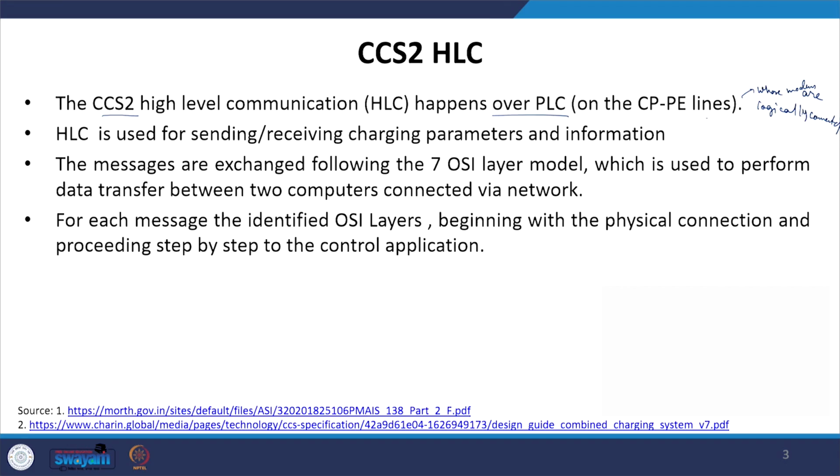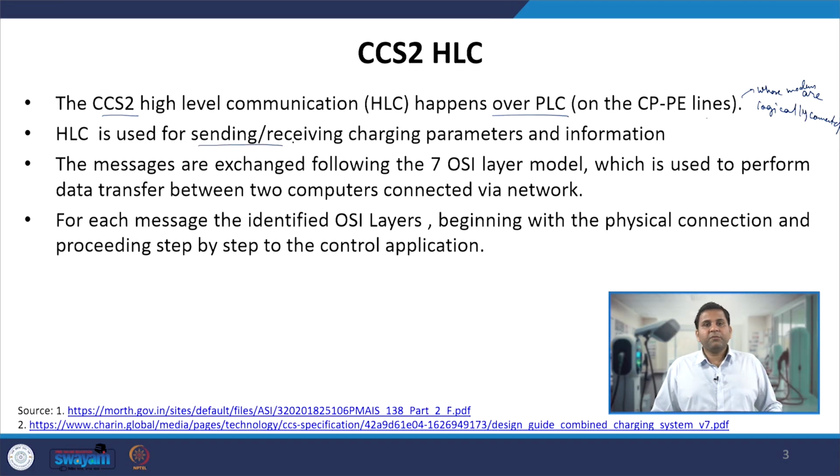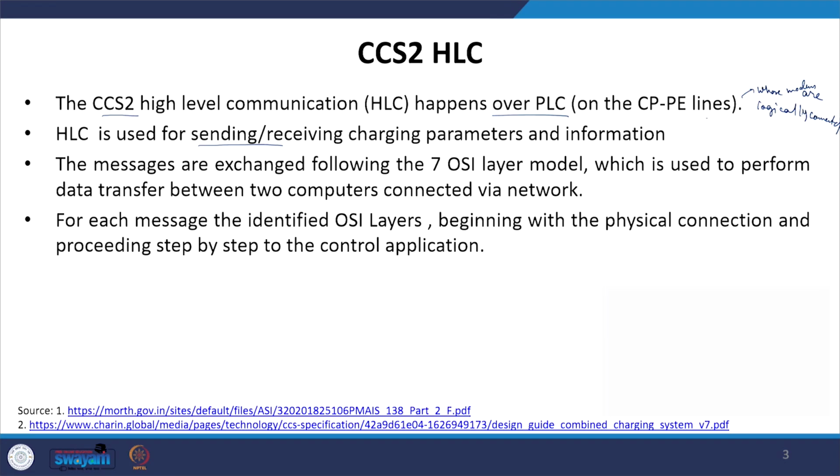The high level communication is used to send or receive different charging parameters such as voltage, current, and different information like SOC, temperature, state of health, and charging time, and other information which is shared whenever the DC EVSE is connected to the EV, I mean whenever CCS2 charging is taking place.